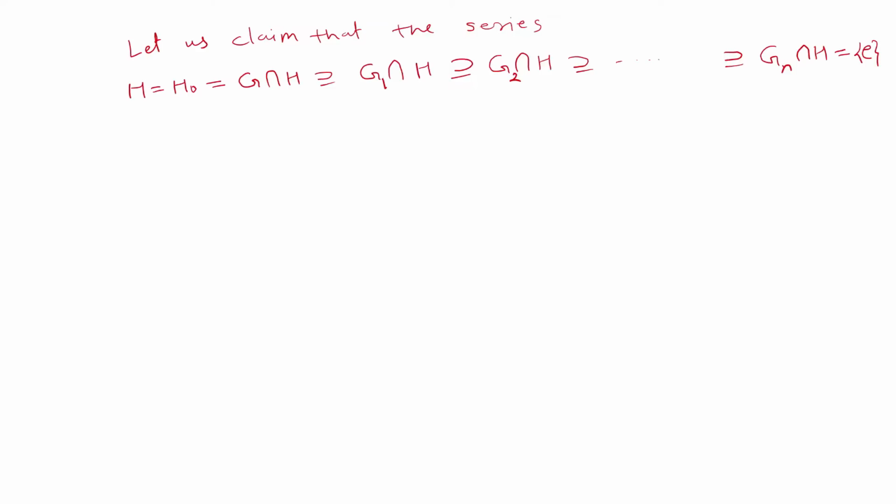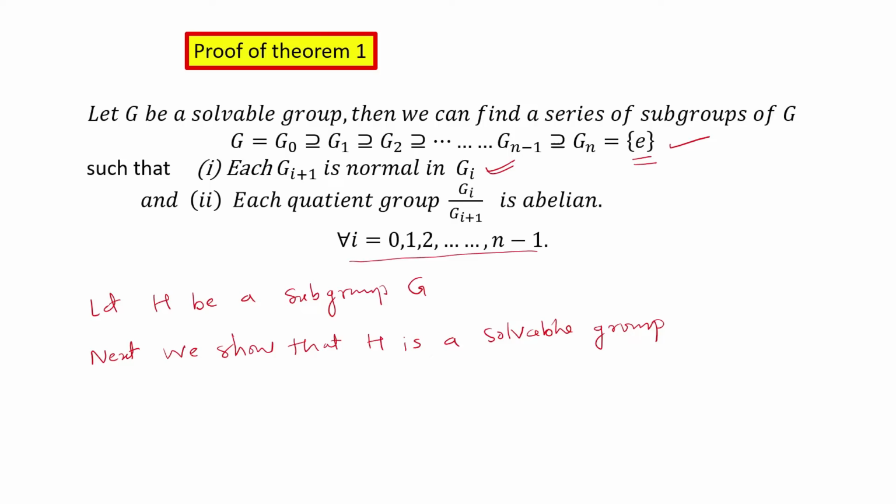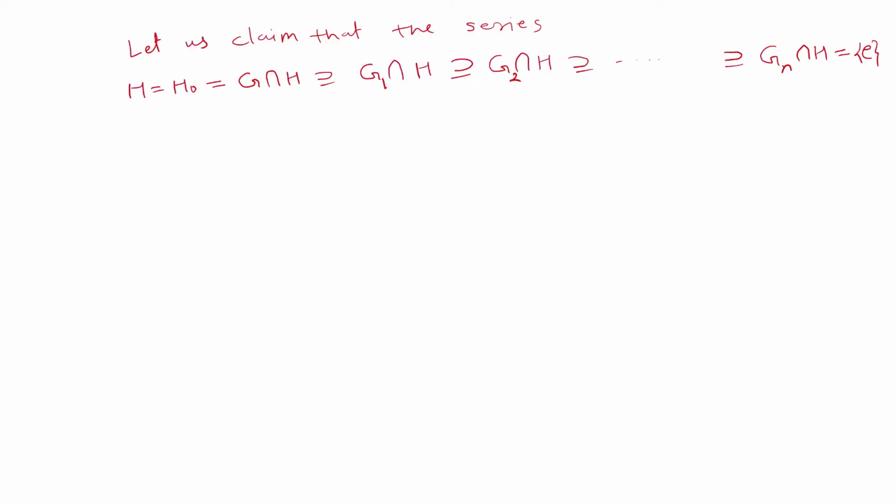So we make a series of subgroups of H by just intersecting H with each member of this series. So we take just the intersection of each member in this series. We get another series like this.